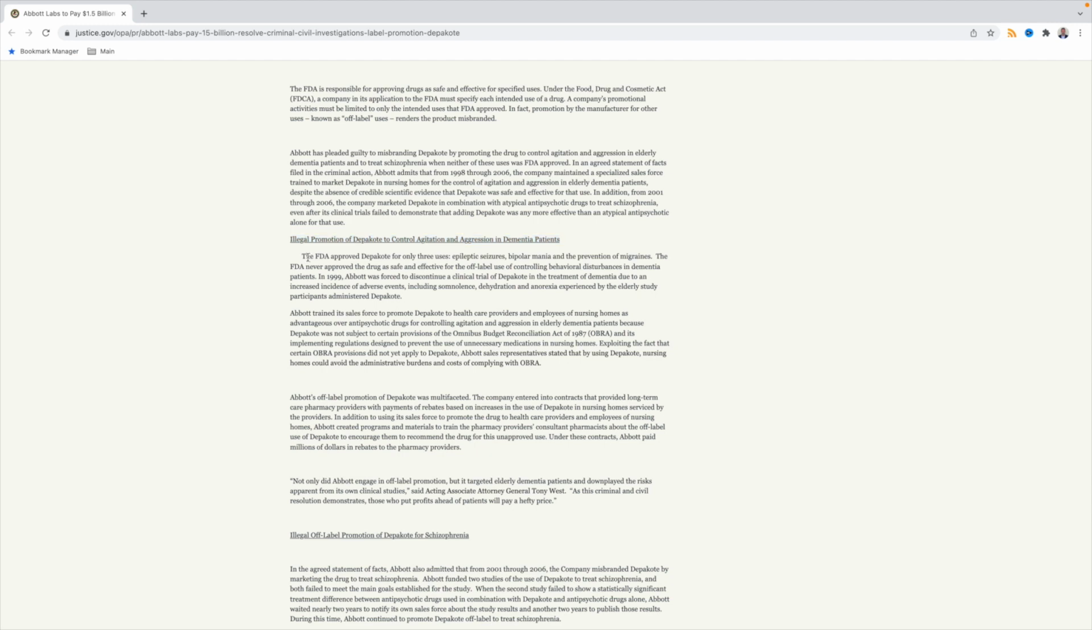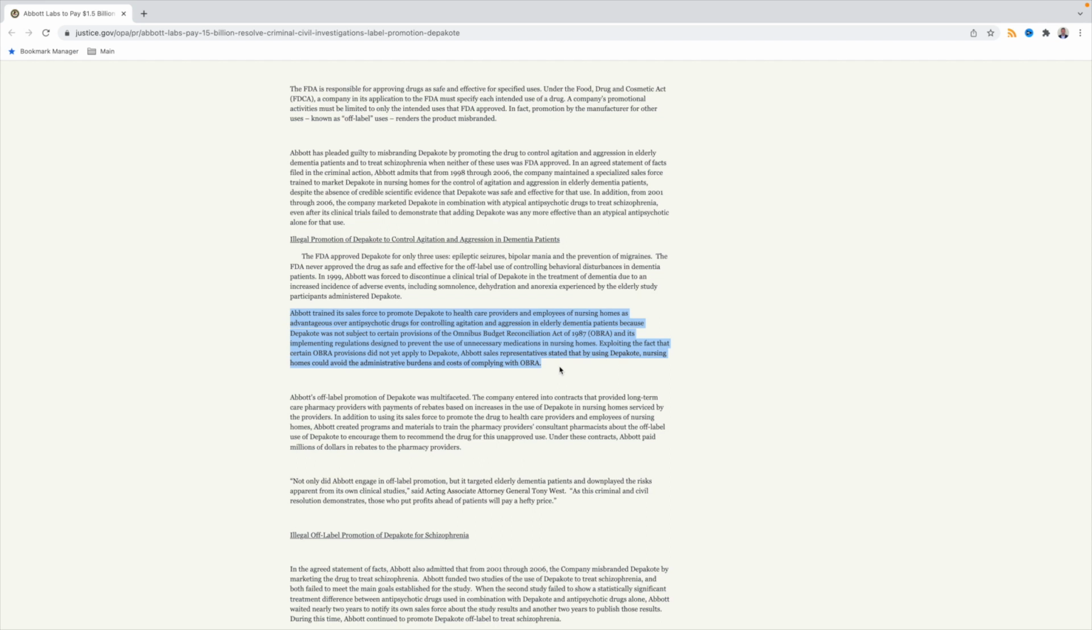So the FDA approved Depakote only for 3 uses it listed, but Abbott trained its sales forces to promote Depakote in nursing homes for those dementia patients who had episodes of agitation or aggression. Agitation and aggression are things that can happen when someone's having a manic episode. And any of us who have had relatives who have dementia or Alzheimer's know that when they get into this manic episode, they have uncontrollable agitation and aggression. So Abbott Labs trained its sales force to promote to these specific HCPs that are treating these specific patients.